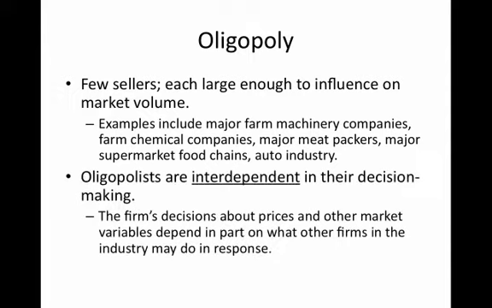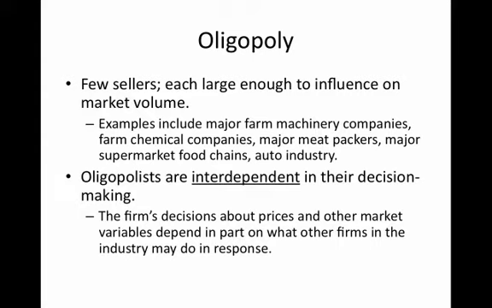Now, what's important to understand here is that oligopolists are interdependent in their decision making. The decision that an individual firm makes about its price and other market variables depends on what other firms in the industry may do in response to that. And so there's a two-way street.